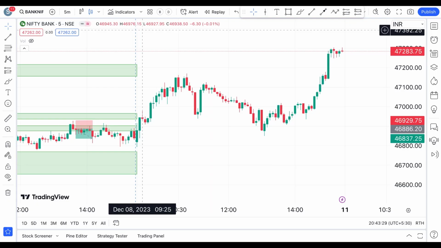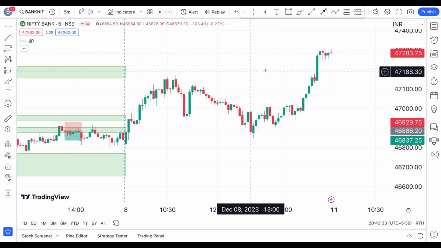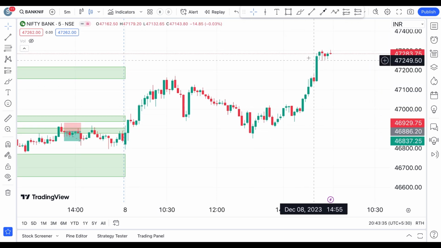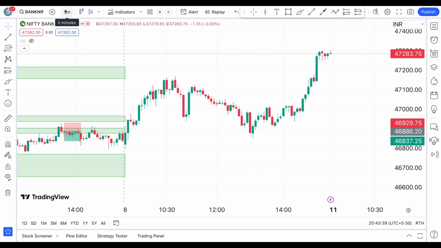Hello guys and welcome to another post market and a weekly special video of Bank Nifty and Nifty. This is the price action of Bank Nifty on a 5 minutes time frame. But let's start with the weekly chart since this is a weekly special video.